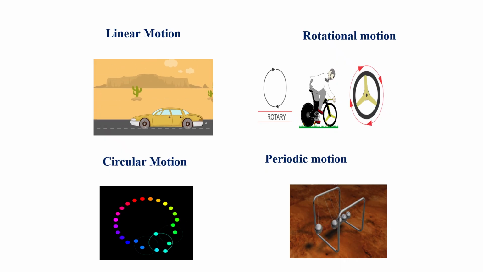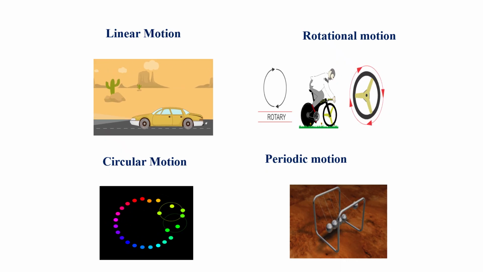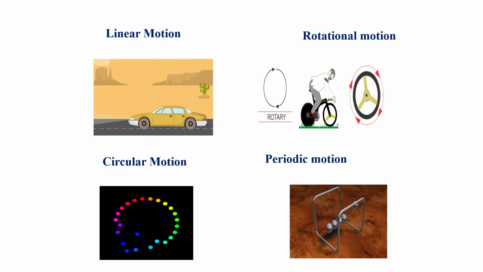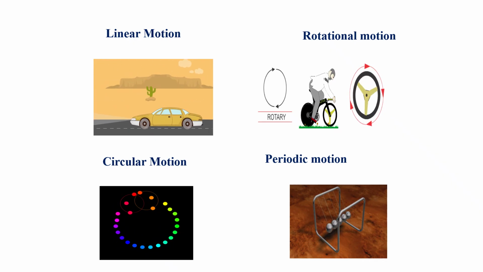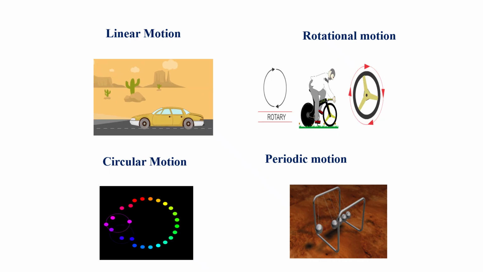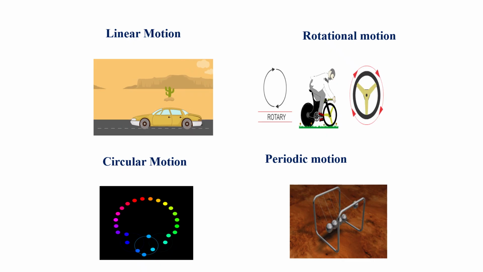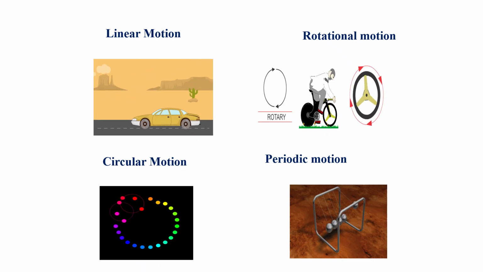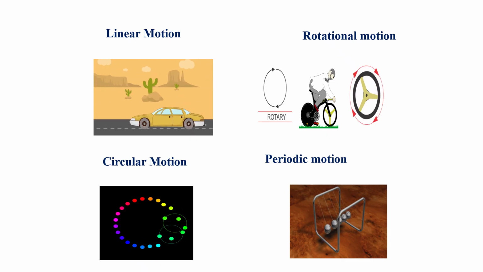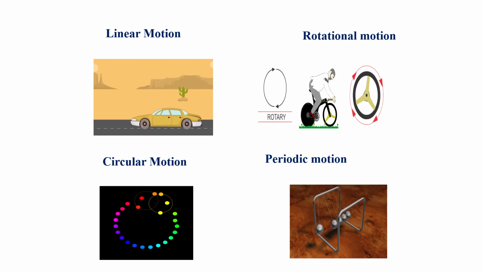The first one is linear motion. Linear motion is motion in a straight line. The car moved in a straight line. The second, rotational motion. In rotational motion, the wheel rotated in a circular path. Circular motion is about an axis. A particle rotates about an axis.